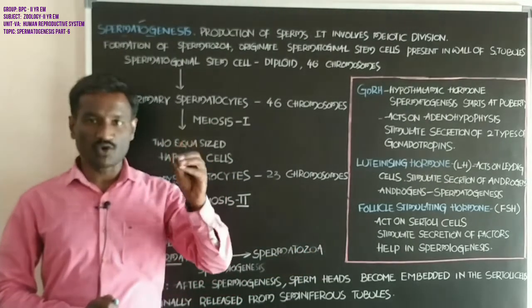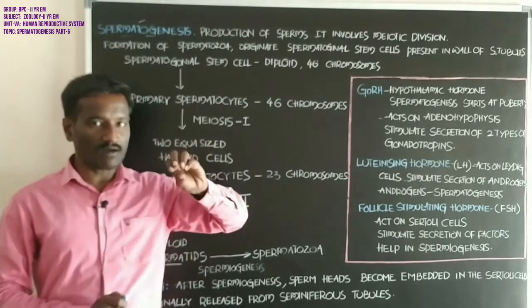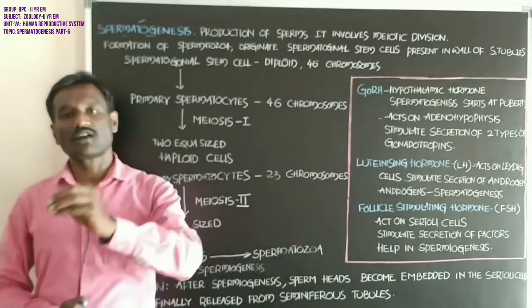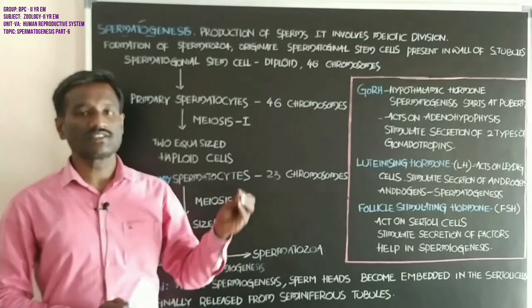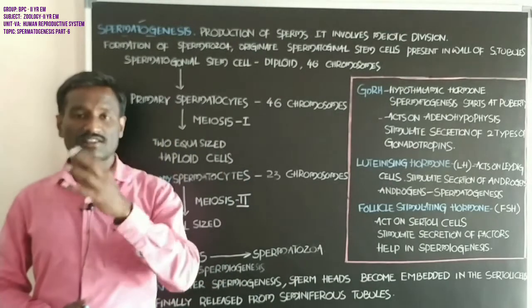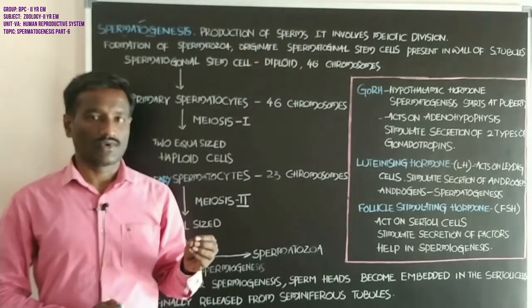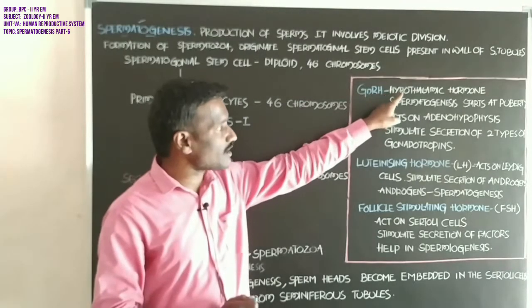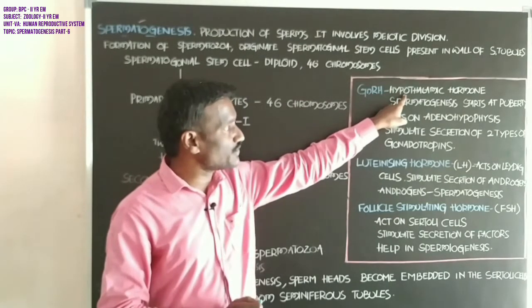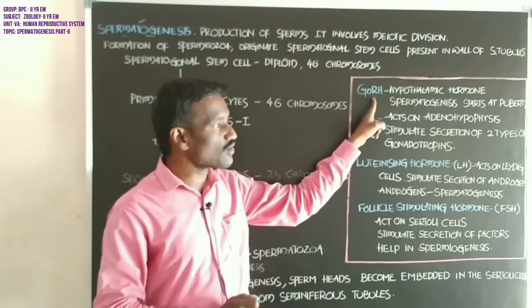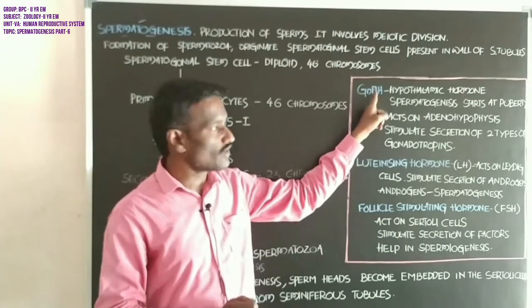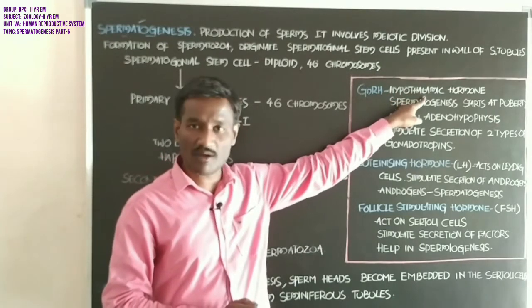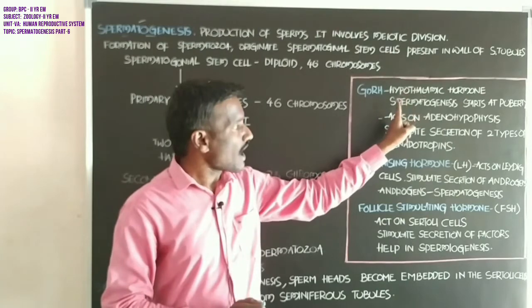You know the hypothalamus? Hypothalamus is part of the forebrain, part of the diencephalon. The hypothalamus produces gonadotropin releasing hormone, hence it is a hypothalamic hormone.